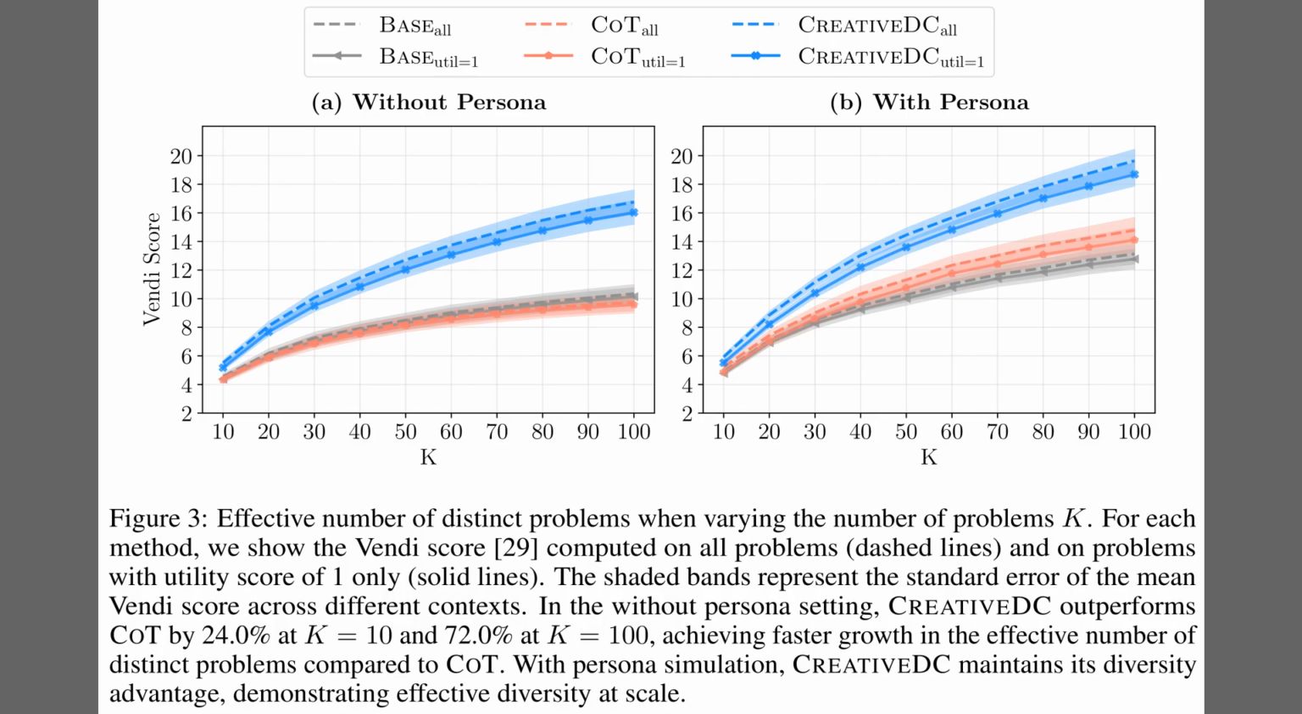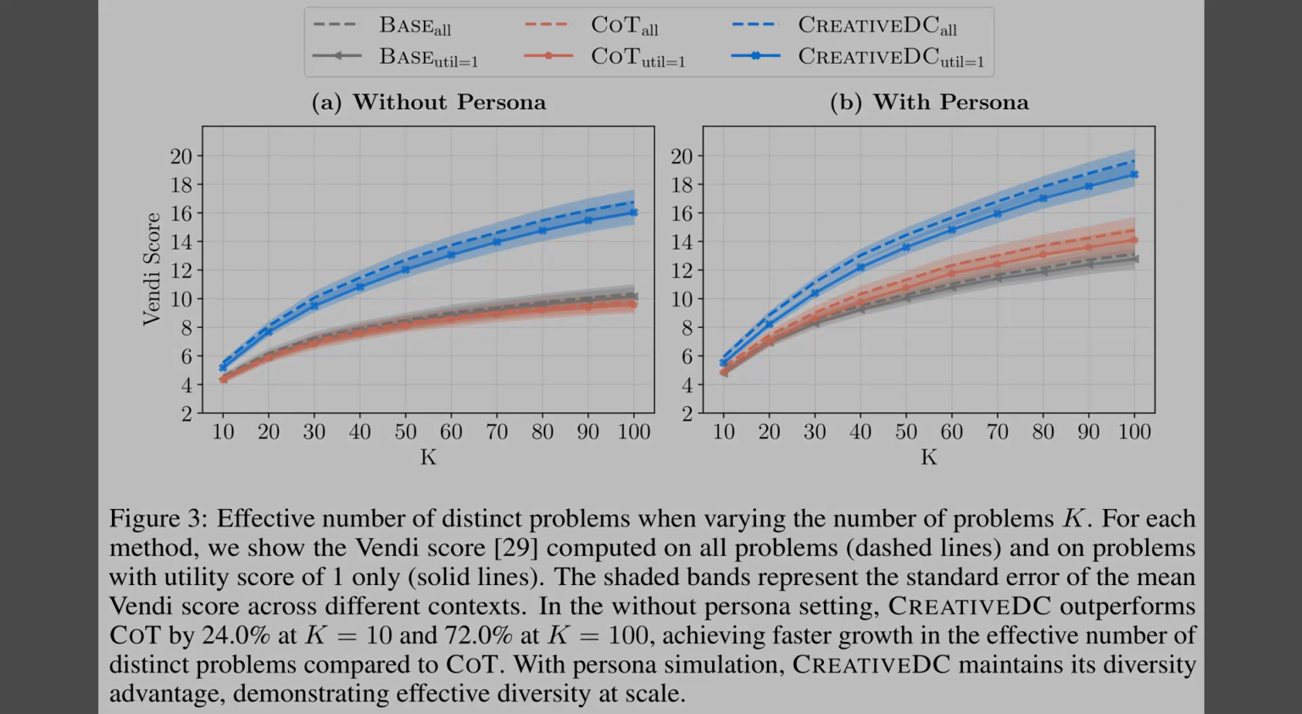Alright, while the previous table confirmed the quality of individual problems, Figure 3 demonstrates how the method scales. Here, we track the Venn score, which essentially counts the effective number of distinct problems generated as we increase the sample size k from 10 to 100. In the left panel without persona simulation, notice how the blue CREATIVEDC curve separates sharply from the baselines. By the time we reach 100 samples, it outperforms chain of thought by 72%. The right panel shows that even with personas added, this significant advantage in diversity remains stable.